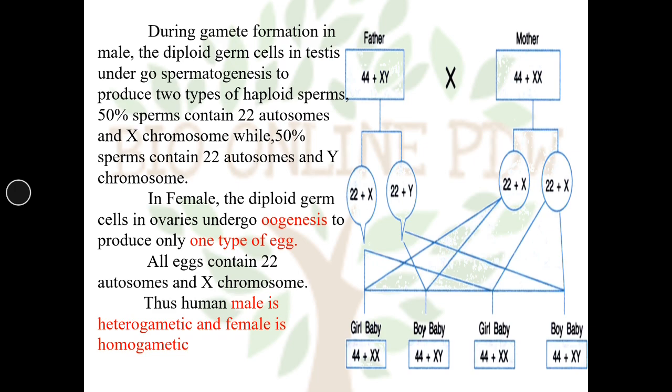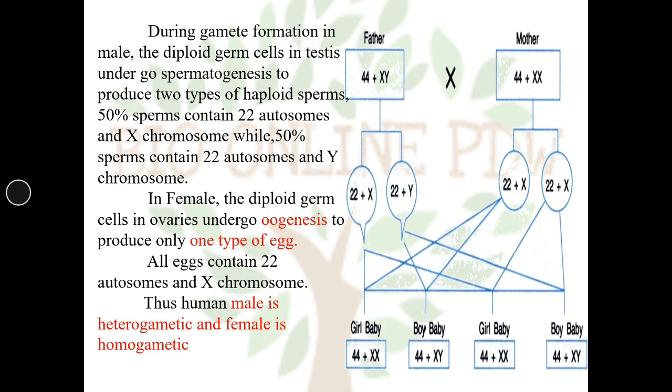So, see the chart. The father has genotype 44 plus XY and the mother has genotype 44 plus XX. Father produces two different kinds of sperms, one containing 22 plus X and the other 22 plus Y chromosome. And mother is homogametic, producing the same kind of eggs.